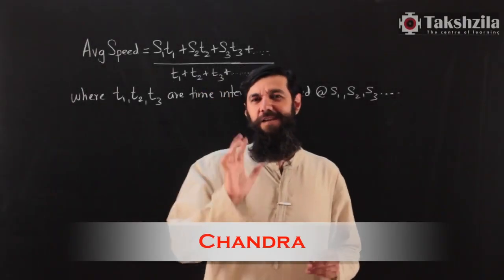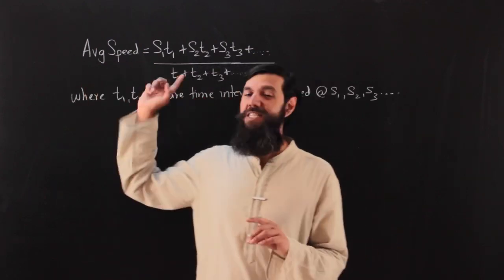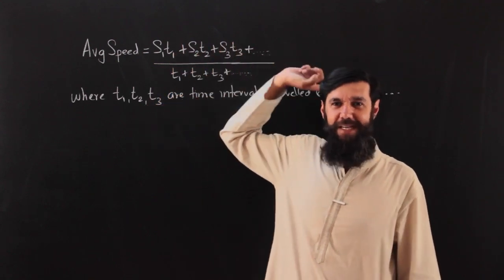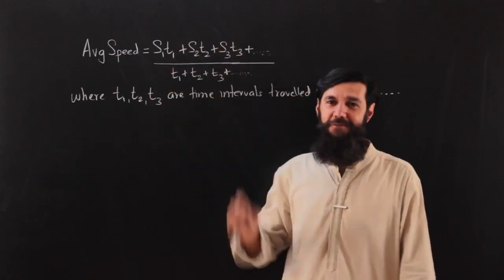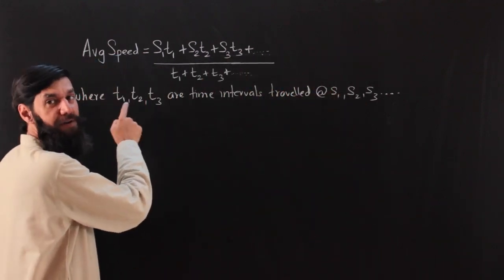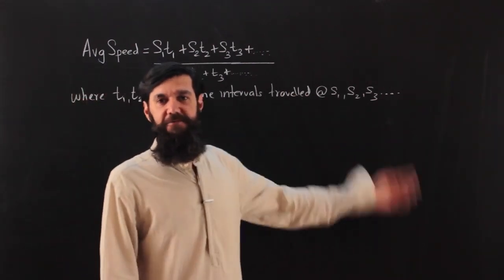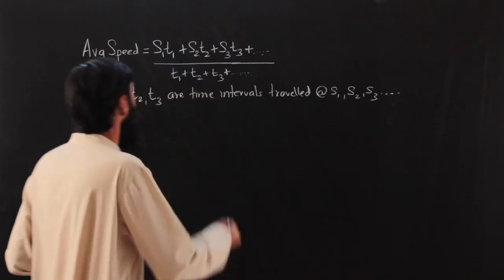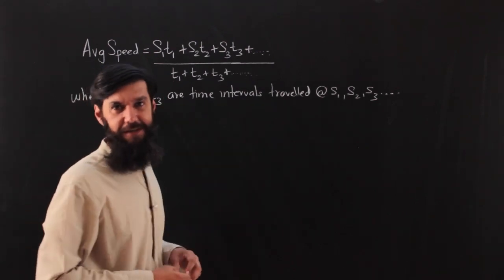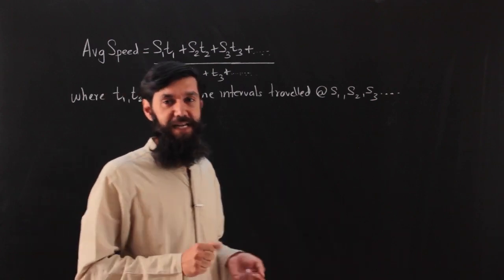Let us continue with a little more conceptual understanding. One of the formats of finding average speed is S1 into T1 plus S2 into T2 plus S3 into T3 and so on, divided by T1 plus T2 plus T3. We typically use this format when we know T1, T2, T3 being the time intervals traveled at the different speeds, right? This format should remind you of something that we have learned somewhere else in arithmetic.